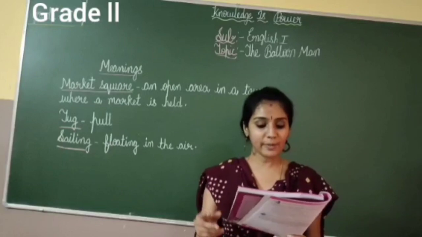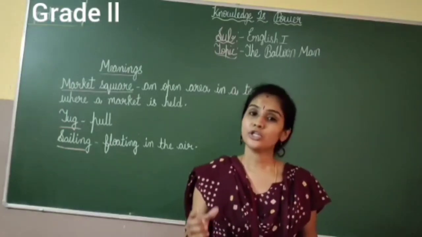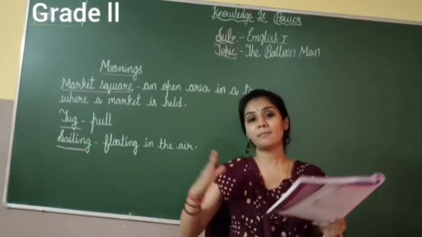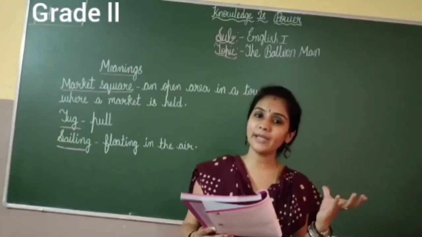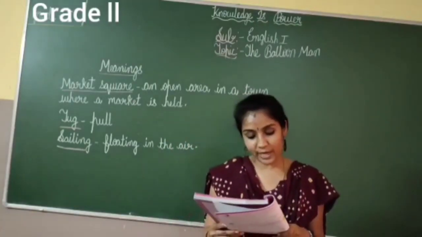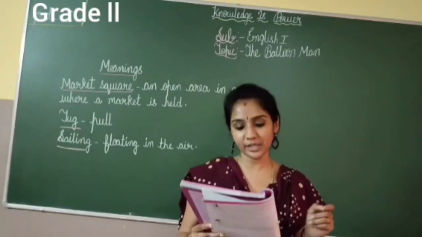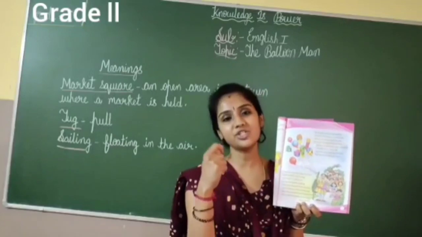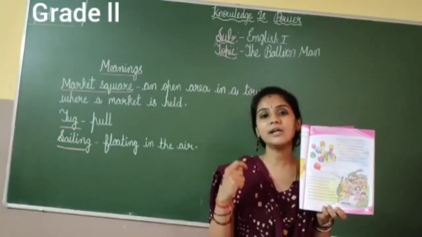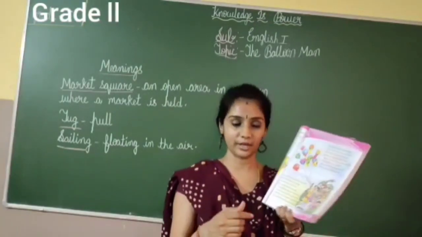And some are big and some are small. So how are the balloons? Some are big and some are small, and tied together with a string. You can see it is all tied together with a string.